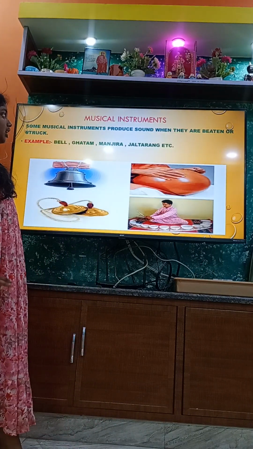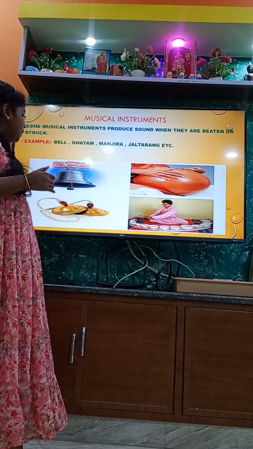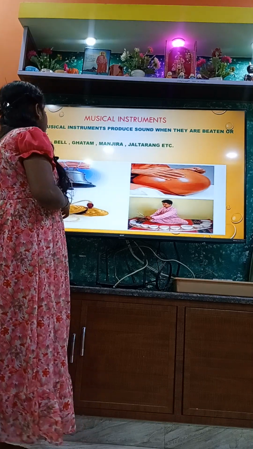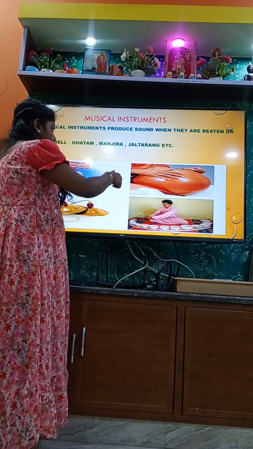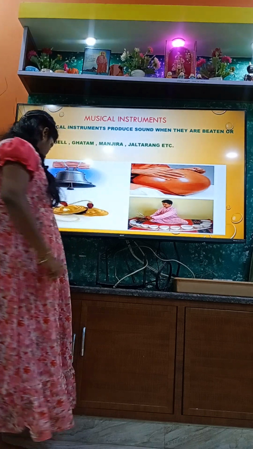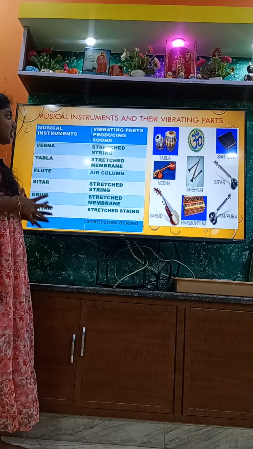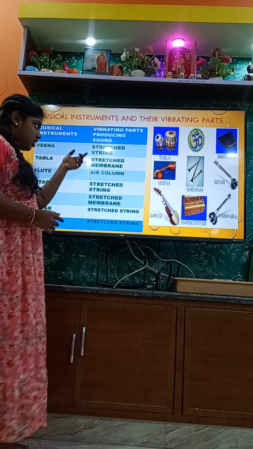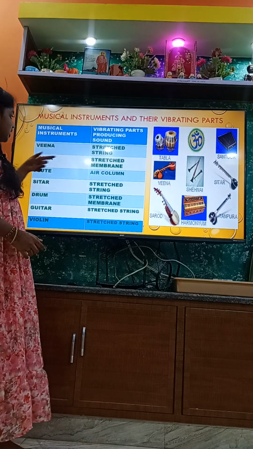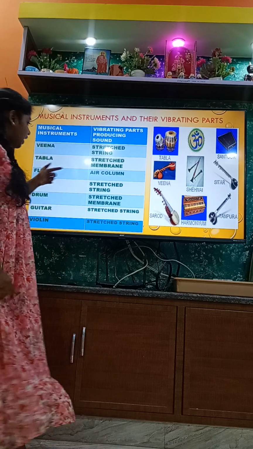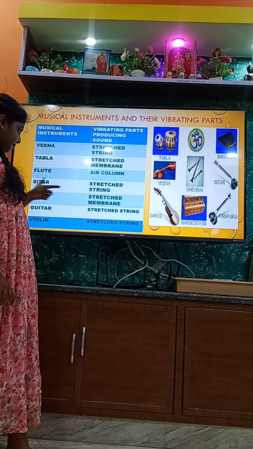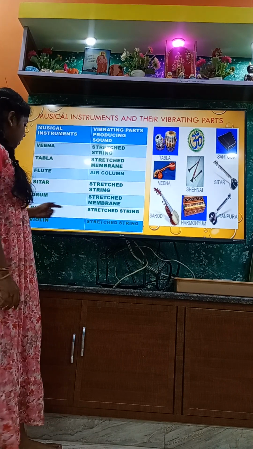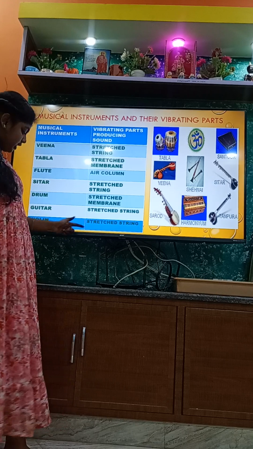So next one, musical instruments. Some musical instruments produce sound when they are beaten or struck together. So bell, gatham, manjira, jaltarang and so on. Then some musical instruments have vibrating parts: Veena, stretched string. Tabla, stretched membrane. Flute, air column. Sitar, stretched string. Drums, stretched membrane. Guitar, stretched string. Violin, stretched string.